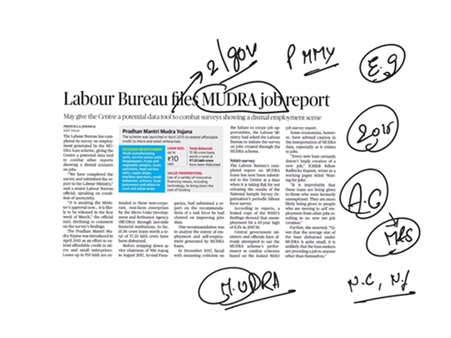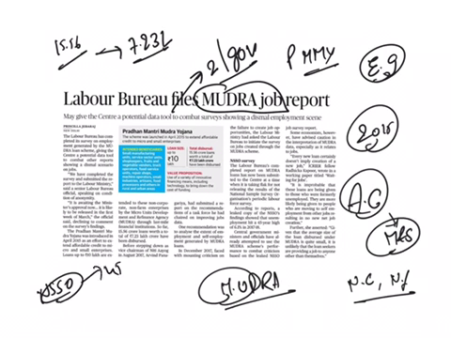As per this survey, till now 15.56 crore loans with a total worth of 7.23 lakh crore have been disbursed. A few days ago we saw that as per the NSSO's survey, the unemployment rate in India hit a 45-year high of 6.1% in 2017-18.